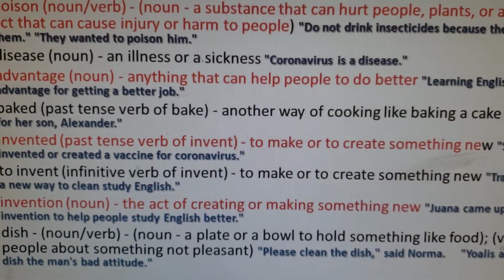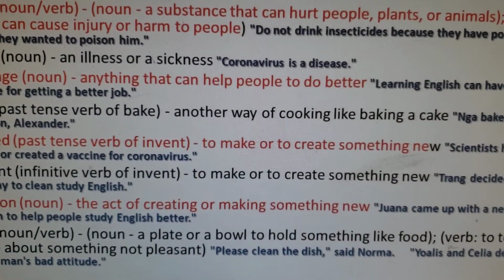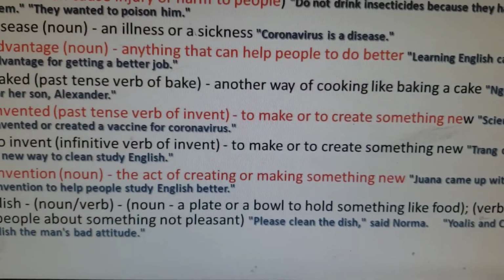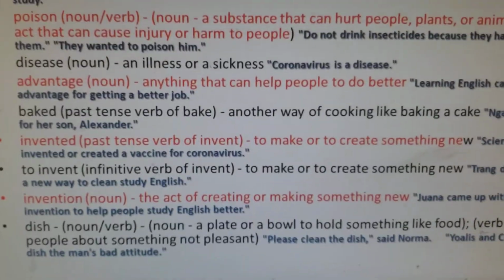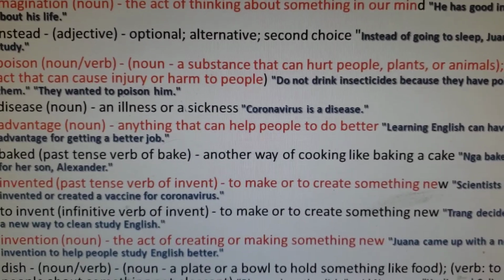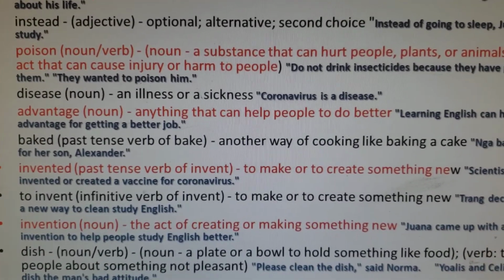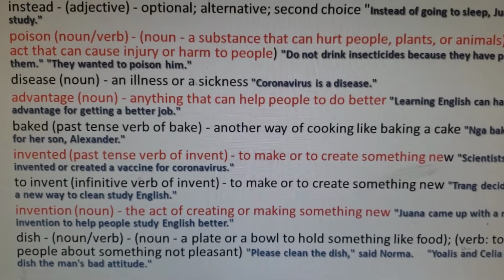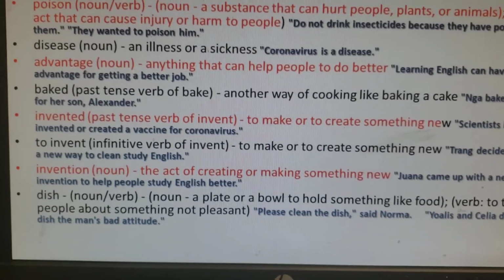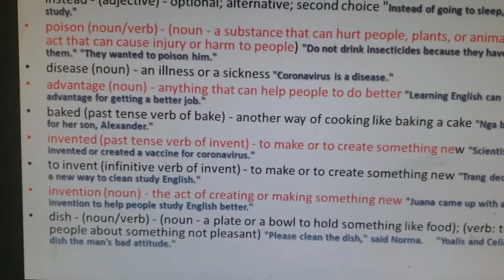Dish. Dish can be a noun or a verb. When it's a noun, it means a plate, a container, or a bowl to hold something like food. When it's a verb, it means that you decide you have something negative about a person or a thing. So let's say if you don't want the old car, you decide to dish the old car. So dish.